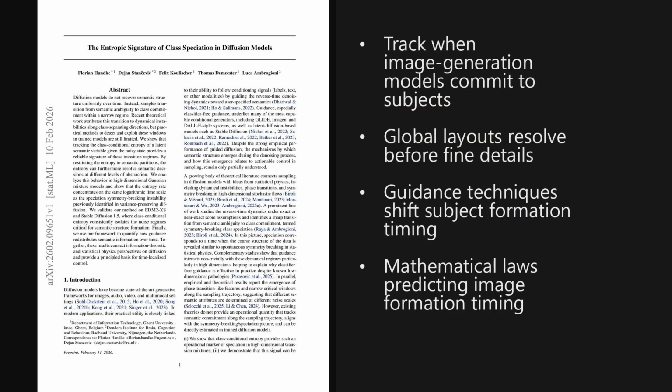I'm Alex. Today we're looking at a paper trending on X, published on February 10th, 2026, just about 6 days ago. It demonstrates that tracking the class conditional entropy of a latent variable provides a reliable signal for detecting exactly when a diffusion model commits to a specific semantic class. The paper is titled The Entropic Signature of Class Speciation in Diffusion Models. And, as we'll see later, these findings effectively bridge statistical physics with practical model control, showing promising results on major models like Stable Diffusion 1.5.